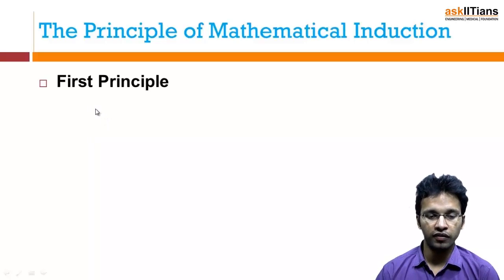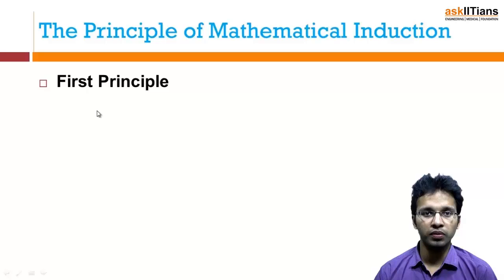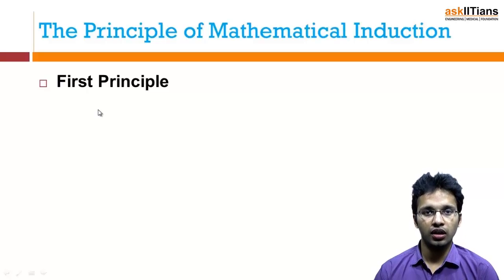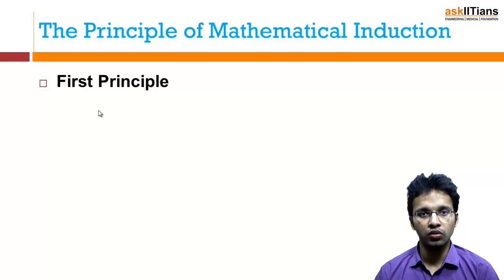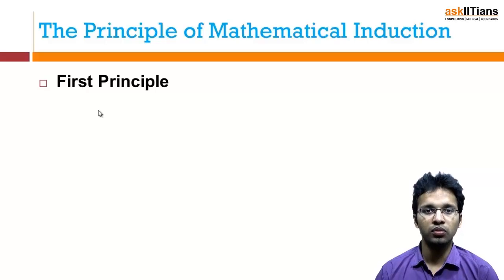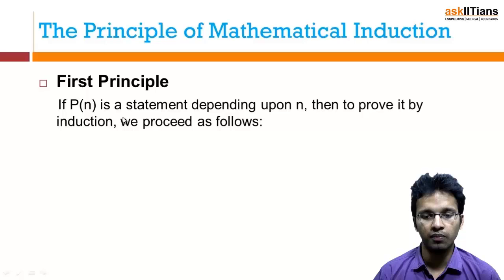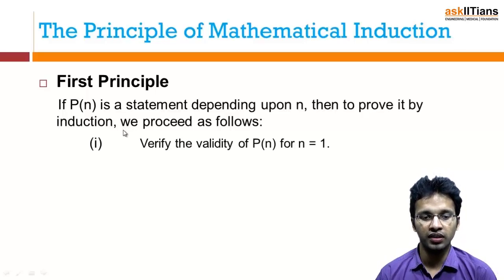So let us look at the first principle. Again, there will be two principles, not very much difference between the two, but they have their own uses and we will do examples on both. So the first principle says: if Pn is a statement depending upon n, then to prove it by induction the following methods are followed.